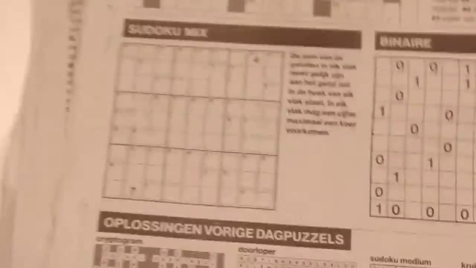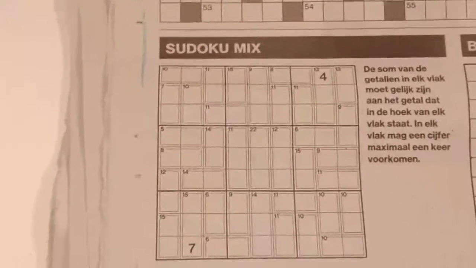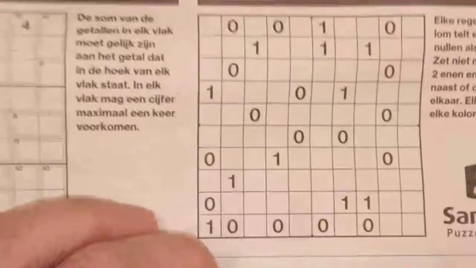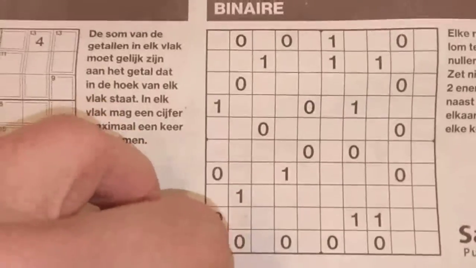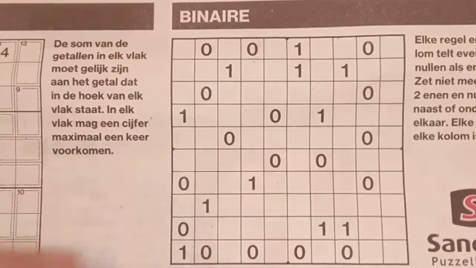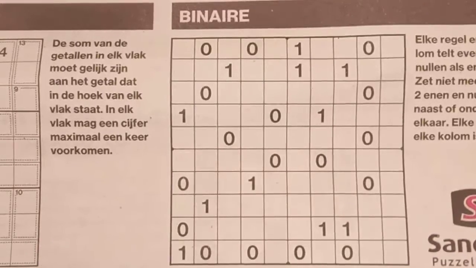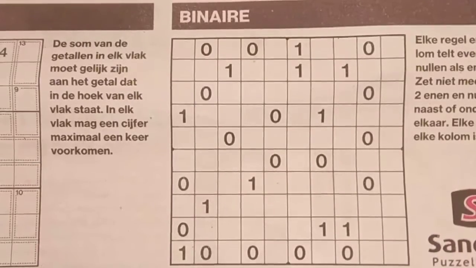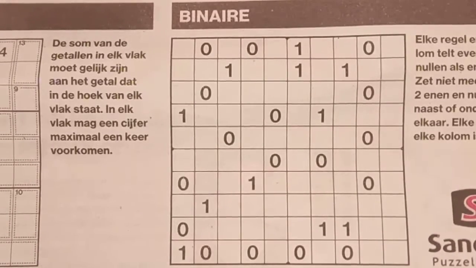2020. We have not only one Sudoku, not two Sudokus, but three Sudokus: a medium Sudoku, a binary Sudoku, and a killer Sudoku. But we will start first with the regular binary Sudokus. So today, three regular Sudokus.